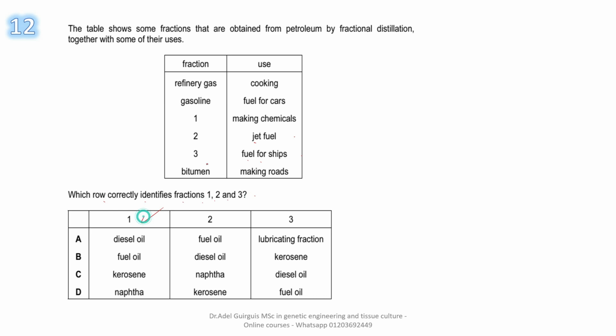For fraction 1, making chemicals, sure, naphtha. So the answer is D. What about number 2, jet fuel? Kerosene or paraffin. What about 3, fuel for ships? Fuel oil for ships. So the answer is D.